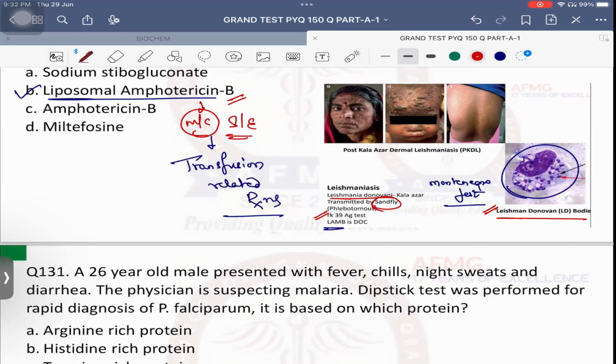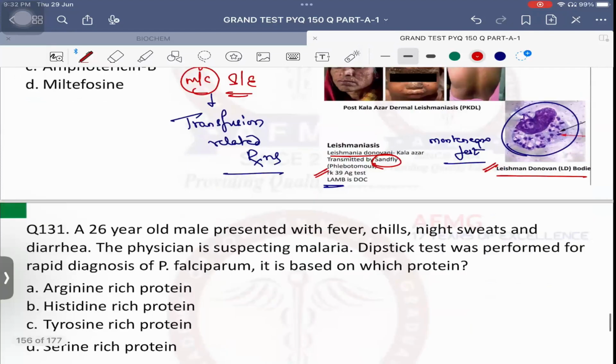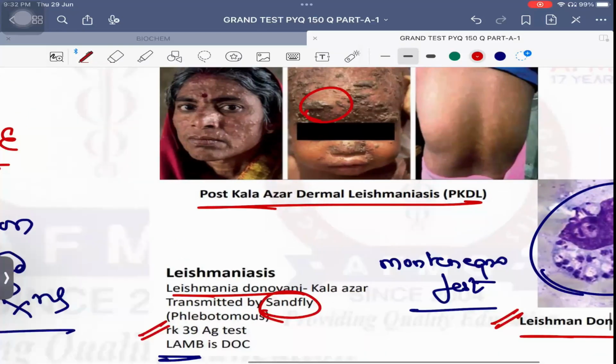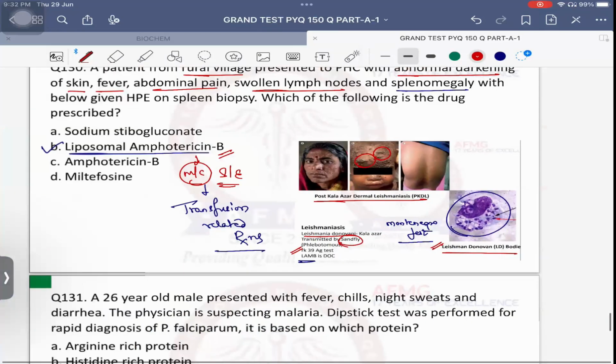Transfusion related reactions. Please remember, okay? So transfusion related reactions was the answer. It is the most common side effect associated with liposomal amphotericin B or even amphotericin B. Okay? And if treatment is not given adequately, after 2 years, the patient will develop crops of nodules over the skin known as PKDL, post-Kala-Azar dermal leishmaniasis.